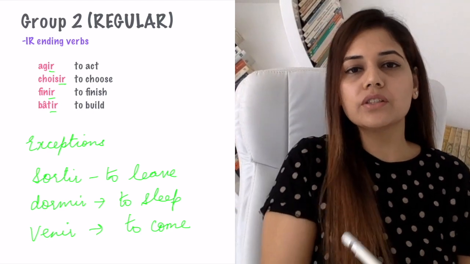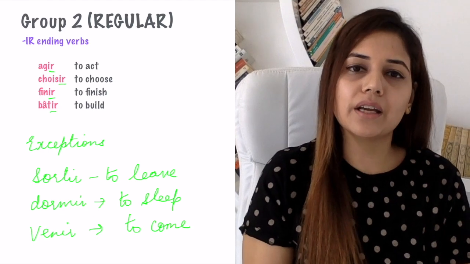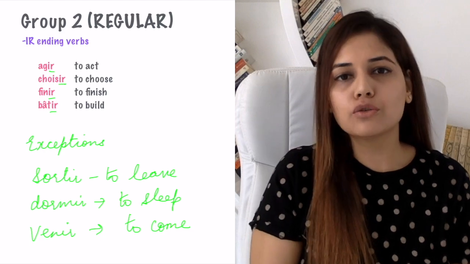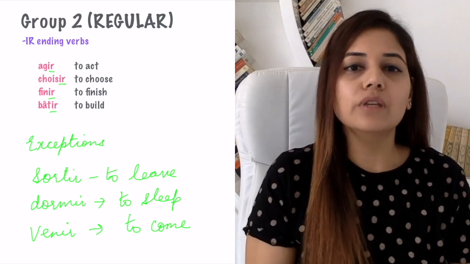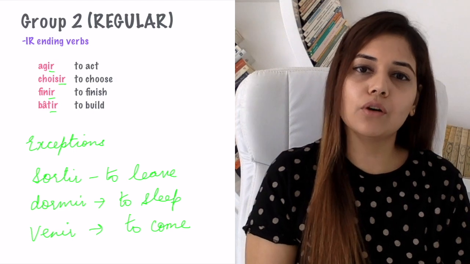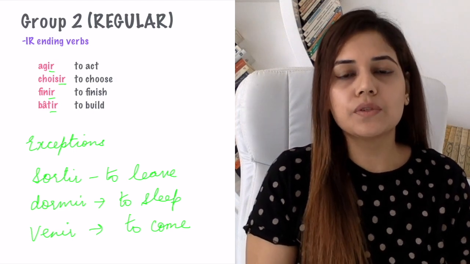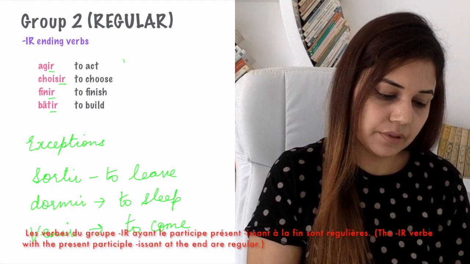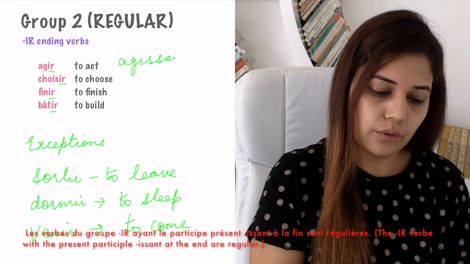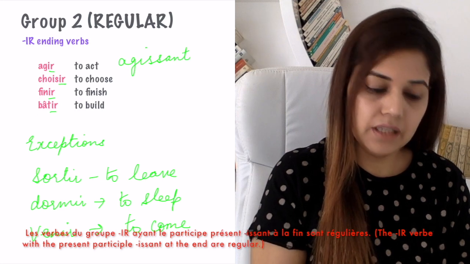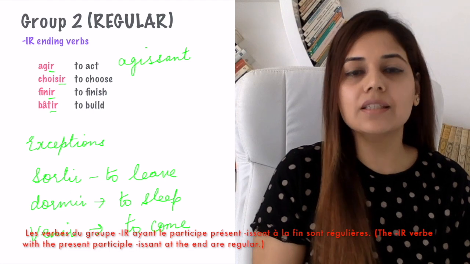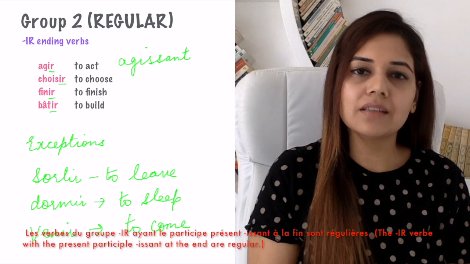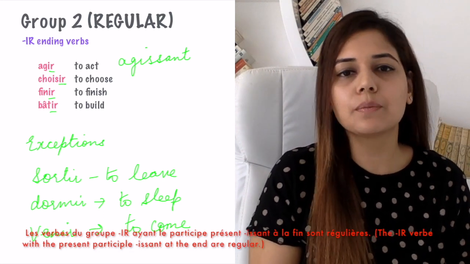Now, the question is, how do you know whether these IR ending verbs are the regular ones or the irregular ones? Well, there's a trick to recognize the difference. We need to check through the participle of these verbs. The verbs with the participle of ISSANT, I'm going to give you an example here. For example, agissant means acting. These are the ing verbs in English. For example, acting in French is agissant. That is the participle.